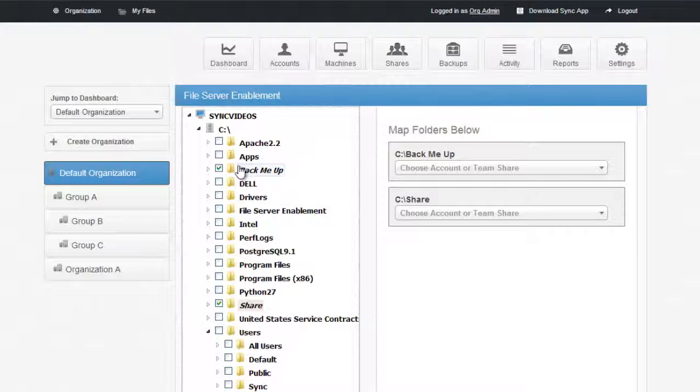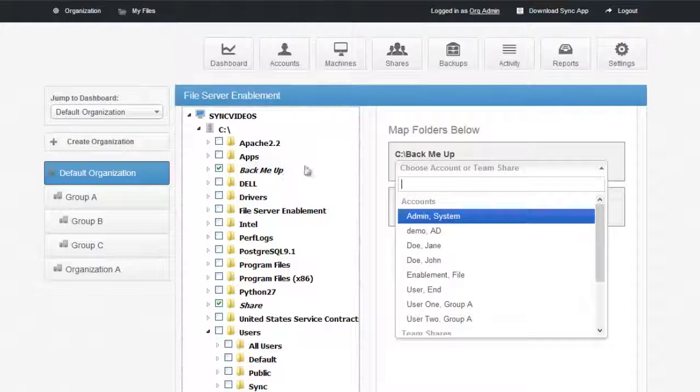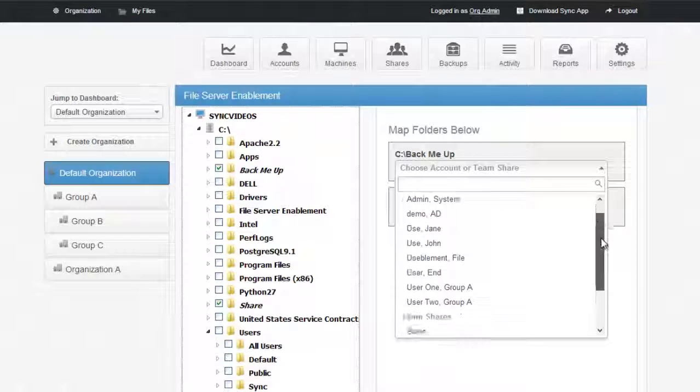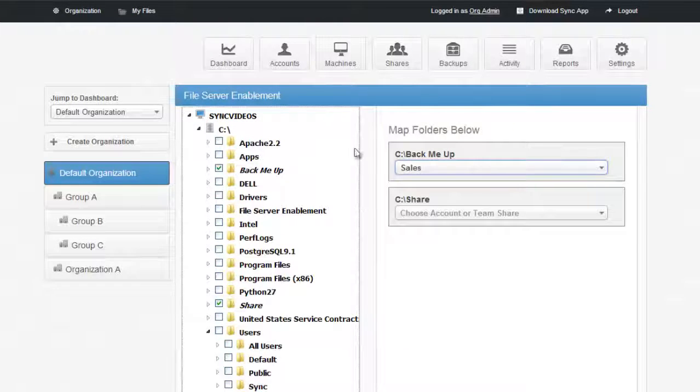So the net here is you're able to replicate files and folders from the local server directory into the SyncTool cloud. You're then able to take the SyncTool cloud and map that to different users or different team shares, which are groups of users, getting rid of the need for VPN. Users will no longer need to use VPN or any point-to-point connectivity because they can access their files via the cloud. For the employees that are in the office, they can access their files like they always have through their map drives and network shares that the IT administrator has set up for them.